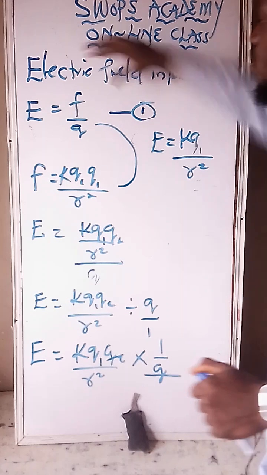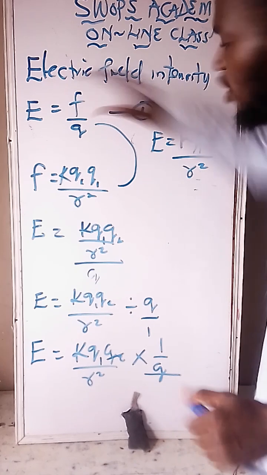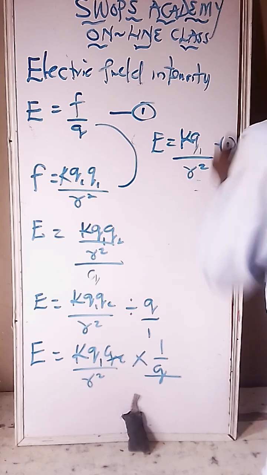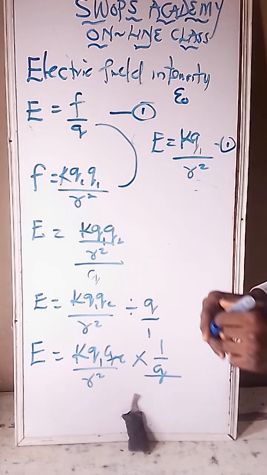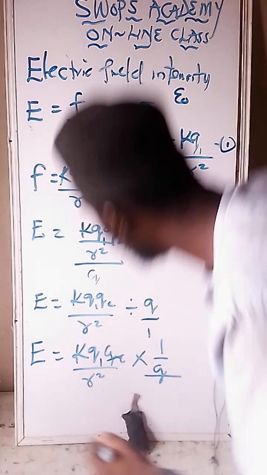This is the formula to use. You deviate from this formula. So this is the second formula that I told you about. What if you are having E naught, which I call permittivity, E naught.